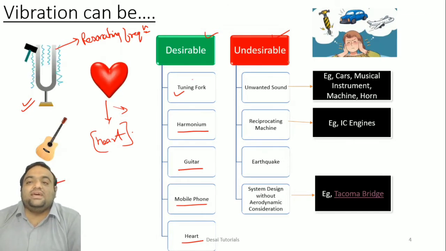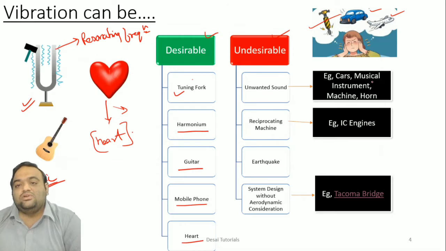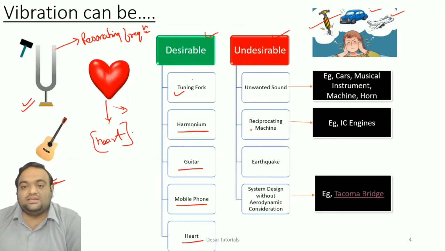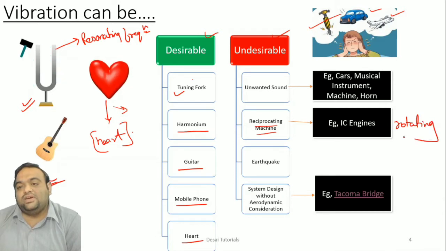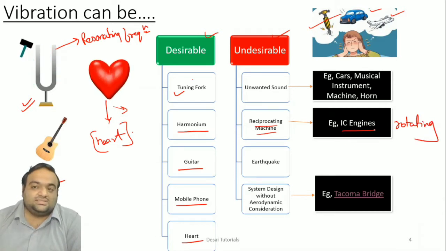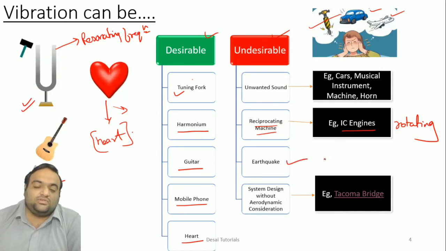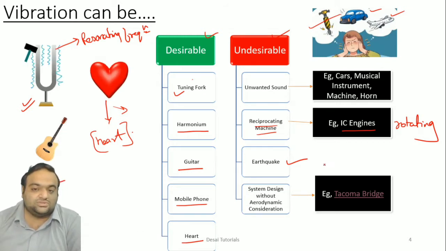Okay. Thereafter, undesirable. So every unwanted sound that is made by the car, aircraft, mining machine, etc. would all come under unwanted sound, and obviously it will be an undesirable thing. Next, reciprocating machines. Yes, every reciprocating, that is rotating machine, will produce noise. Say for example, IC engine, right? Then after, the earthquake, we know it is a big nuisance which will create very much destruction in our society.